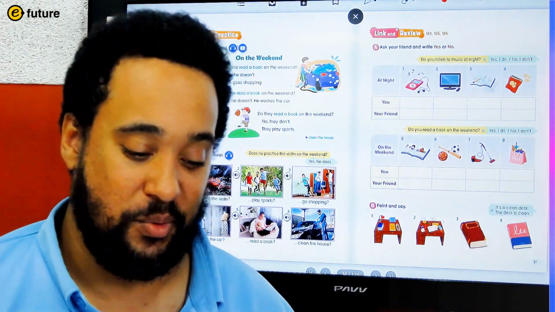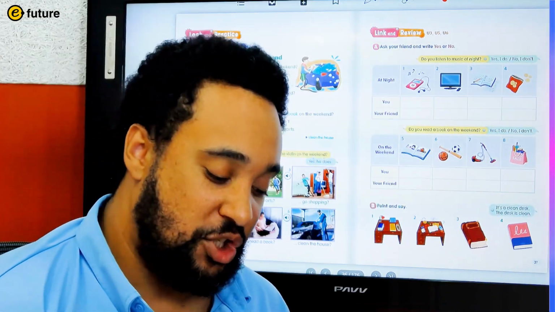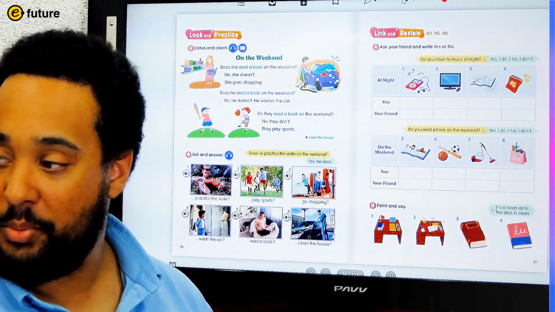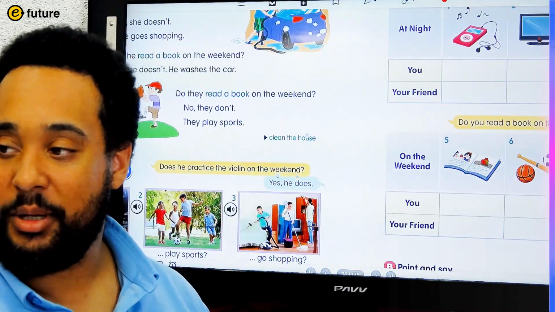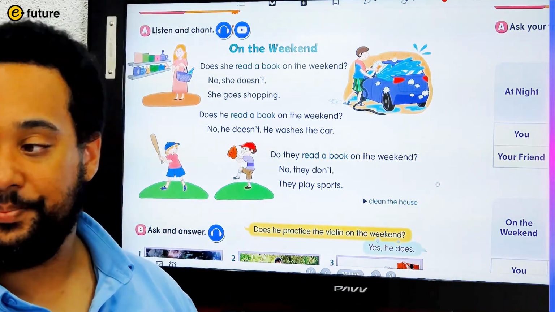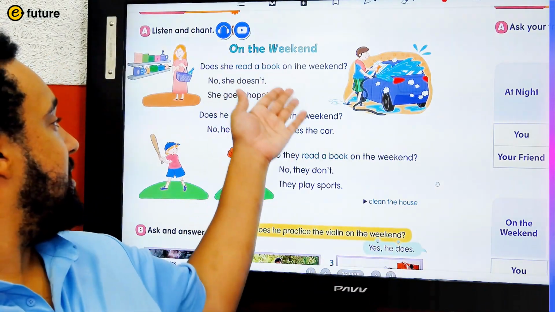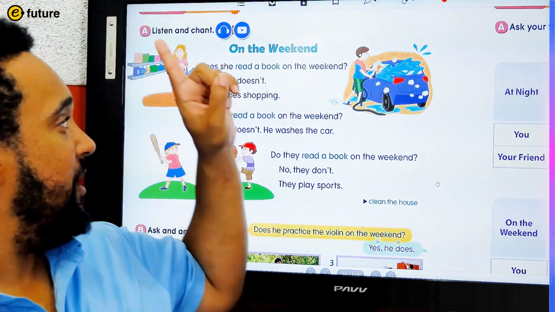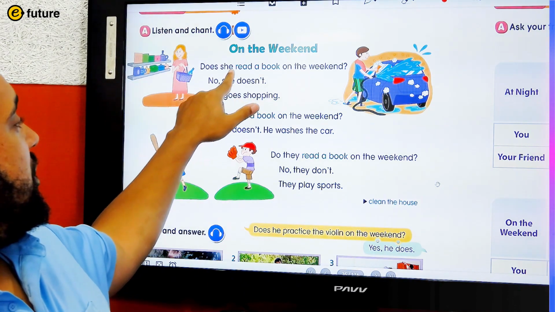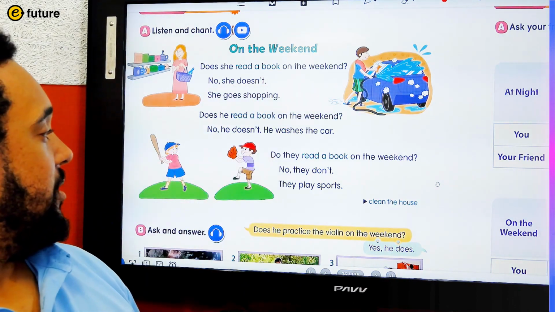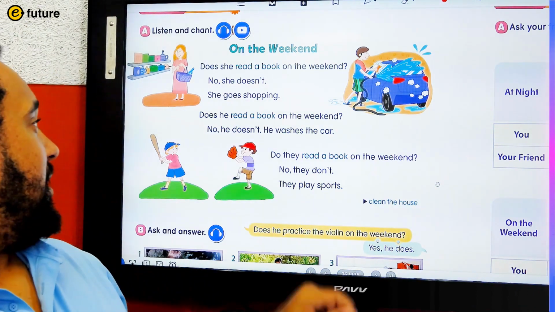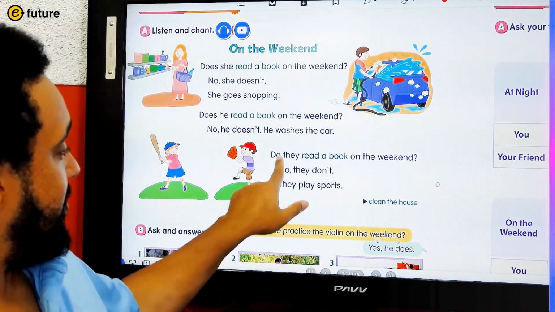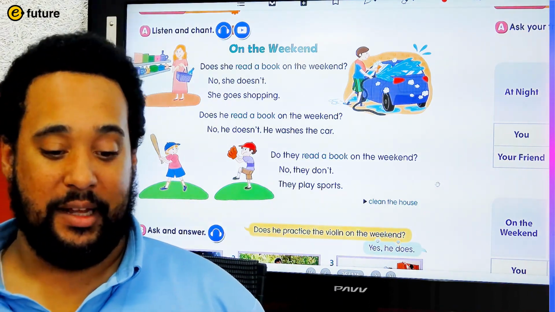Okay, very, very good, everyone. So we have listened to the chant together. Let's look at the chant in the book. Let me zoom in to make it a little bit bigger. There we go. So, taking a look at the chant here, what is the question that they ask in the chant? Let's read it with our reading fingers. Does she read a book on the weekend? Very good. Now, this question is repeated, but it's changed to he. So, does he read a book on the weekend? And the last one, do they read a book on the weekend?